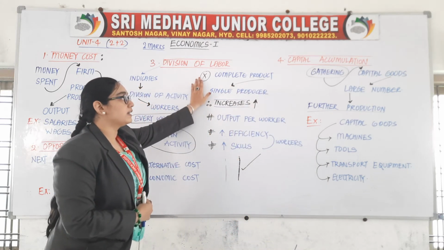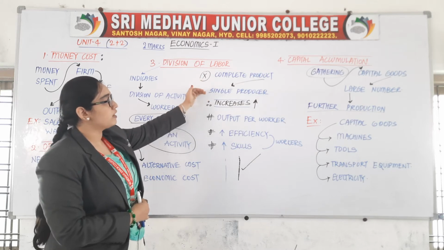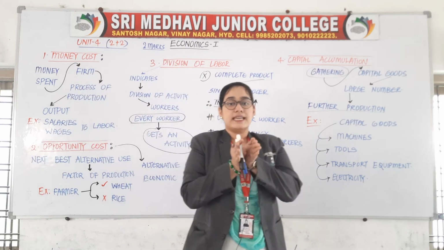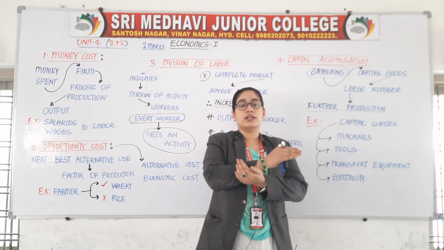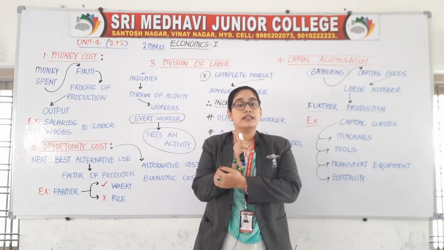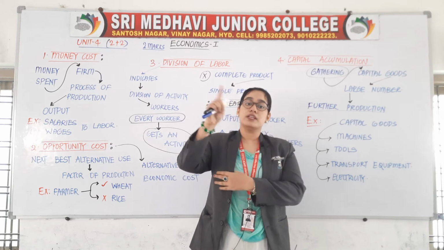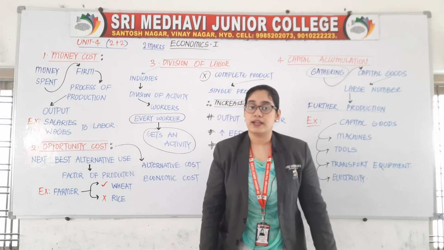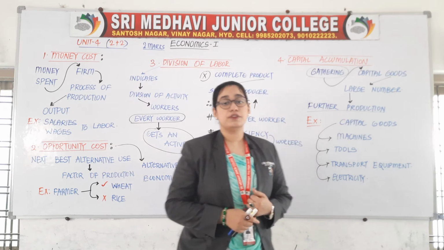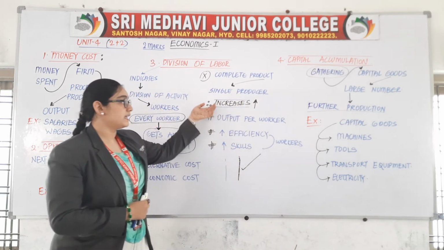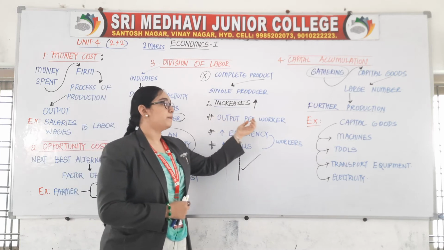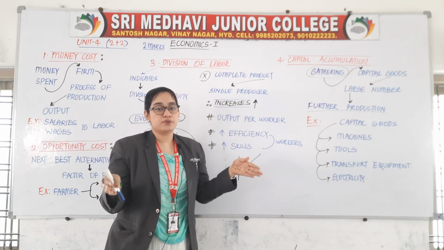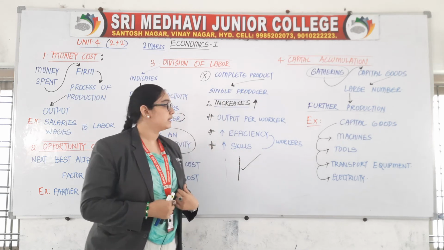Here a complete product is not manufactured by a single producer. It means I am dividing the same work among different workers. So every worker is not producing the whole single commodity because the work is divided. What are the advantages of division of labor? It increases the output per worker, meaning how much output each worker produces will increase.